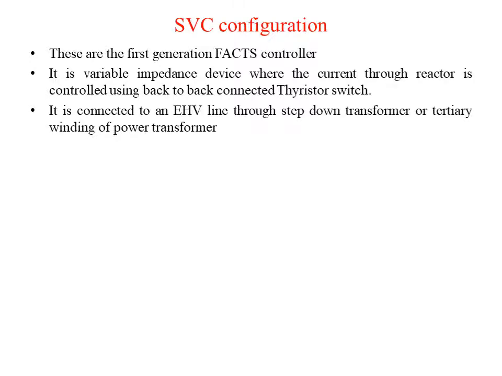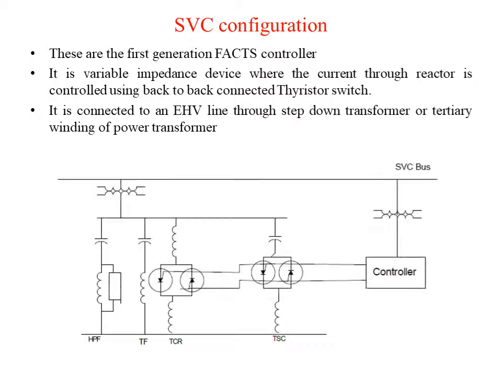It is connected to an extra high voltage line through a step down transformer or tertiary windings of power transformers. The diagram shown here is a basic part where all types of static VAR compensators are connected to the extra high voltage line, named as SVC bus.